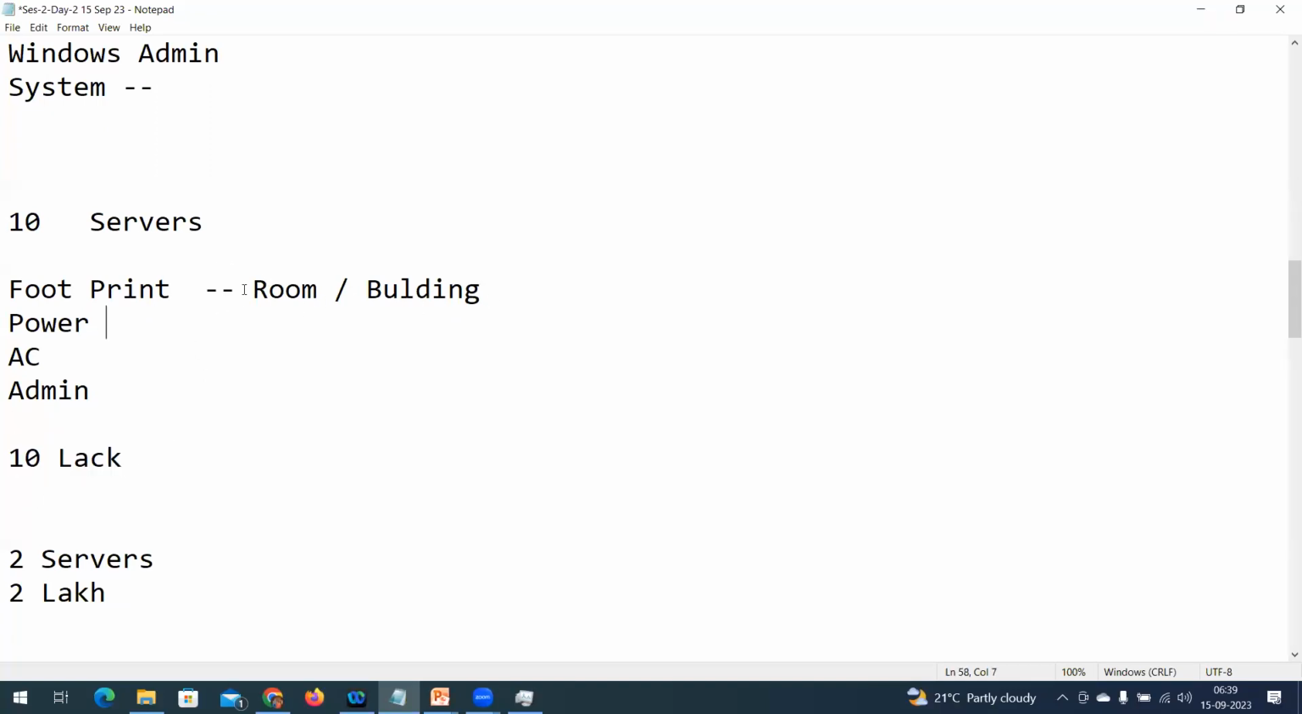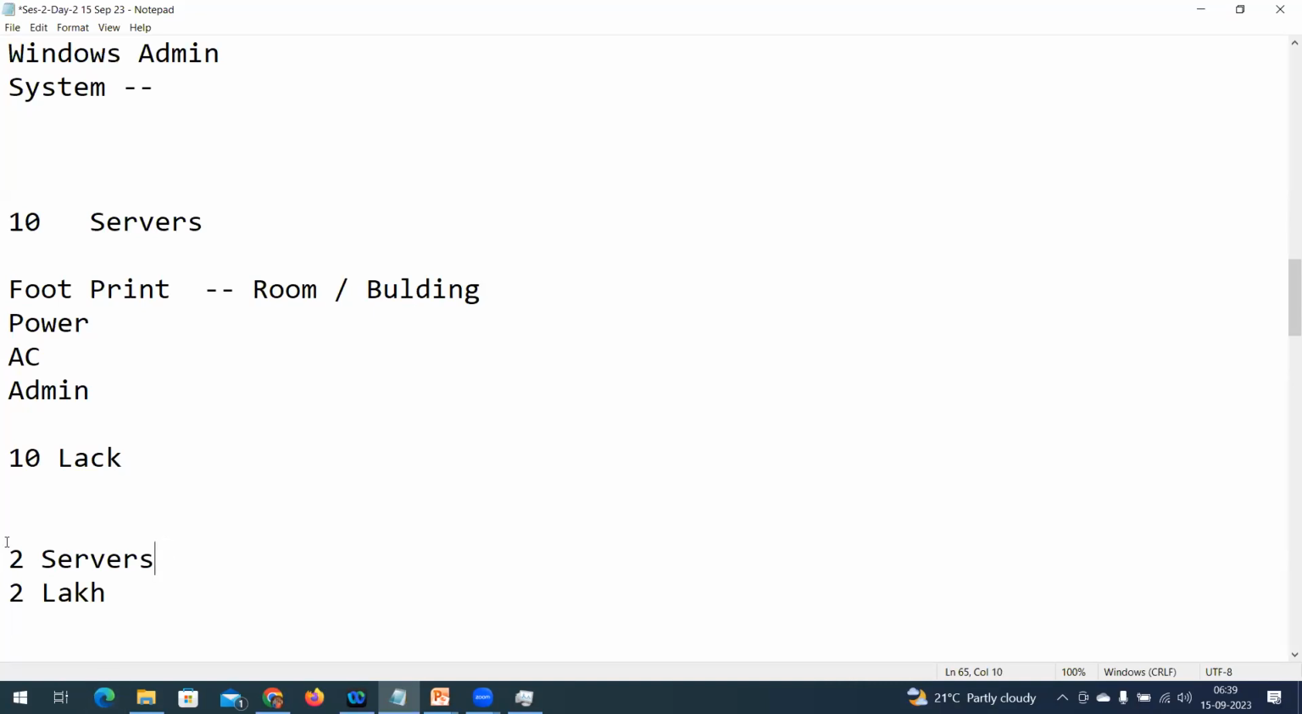For the footprint, to install 10 servers I need a space of at least 1 room or 2 rooms. The size varies depending on the number of servers you are going to use for your organization. So how do we accommodate them? I am just purchasing 2 servers and spending only 2 lakh, and everything is reduced. The footprint size reduces, power consumption reduces, and AC utilization reduces.